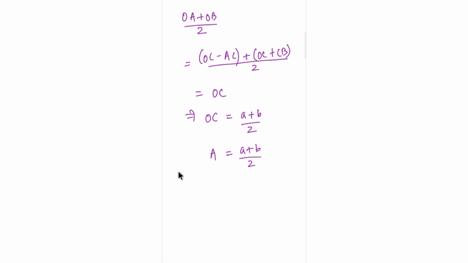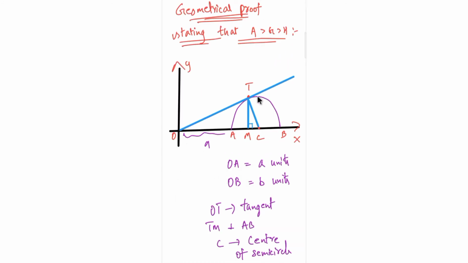And from the other thing that you can see here, using the circle theorem, OT square will be equal to OA into OB. I hope you guys remember this. There's a name to this theorem, I just forgot it. It states that if a tangent is drawn from a point and it intersects the circle, then the distance squared will be equal to the product of the distances to the endpoints. OA is one distance and OB is the other; A and B are the endpoints of the diameter.